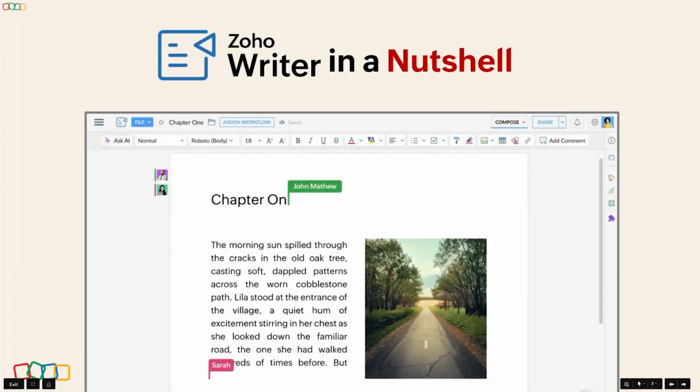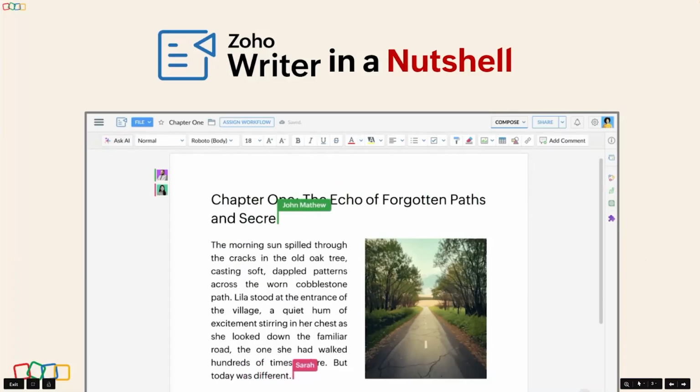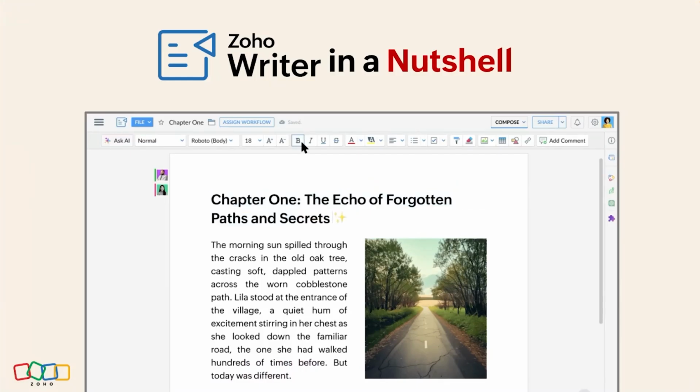Sounds good? Okay, picture this. You're writing a contract, a proposal, or just a formatted letter. You want a slick interface, powerful features, collaboration, no fuss, no hidden fees. And that is Zoho Writer. So here's what makes it special. It works online, offline, and across all your devices. Whether you are in Chennai, Mumbai, or halfway up a hill in Manali, it syncs up when you're online.